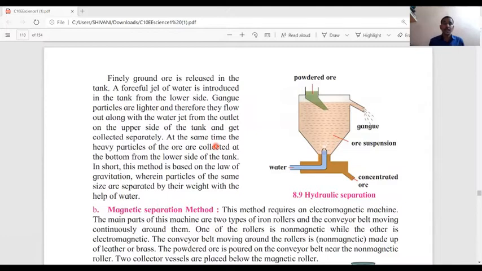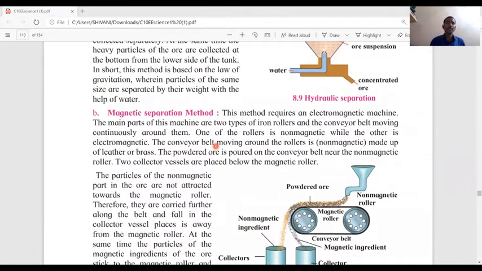At the same time, the heavier particles of the ore are collected at the bottom of the lower side of the tank. In short, this method is based on the law of gravitation, wherein particles of the same size are separated by their weight with the help of water. Now, the heavier particles of ore are collected at the bottom of a tank. Now, we collect those heavier particles from the outlet that is in the base of the tank.